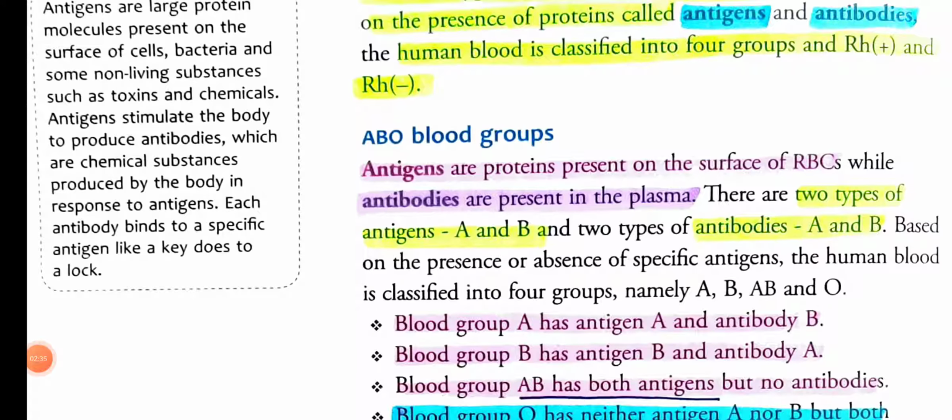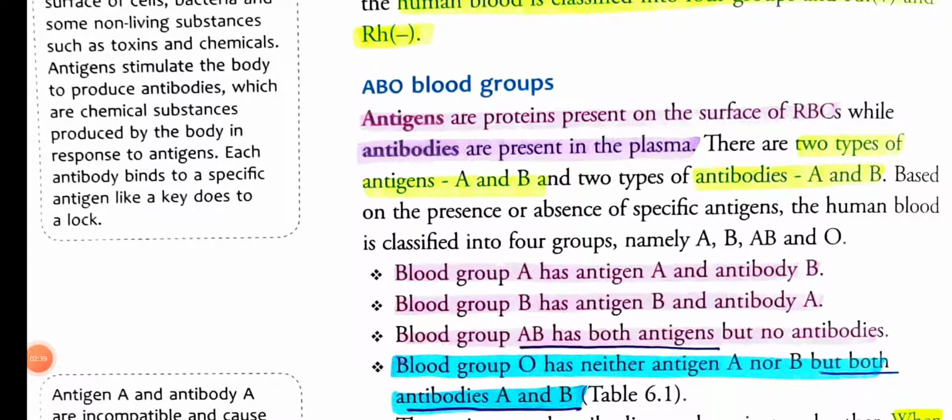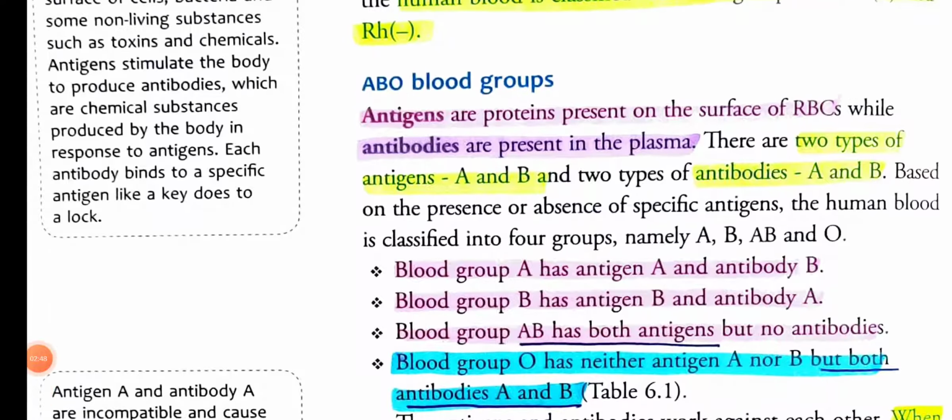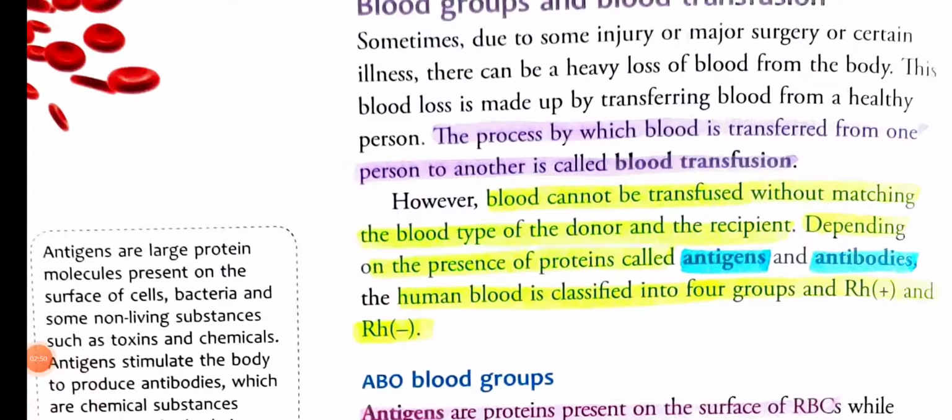Like that, the blood has 3 types of cells: RBC, WBC, platelets. The WBCs specifically have the capacity to produce antibodies, and those antibodies protect us from all the harmful substances.